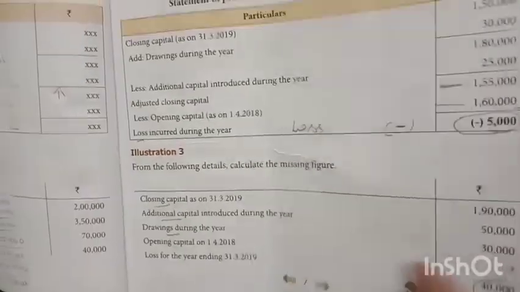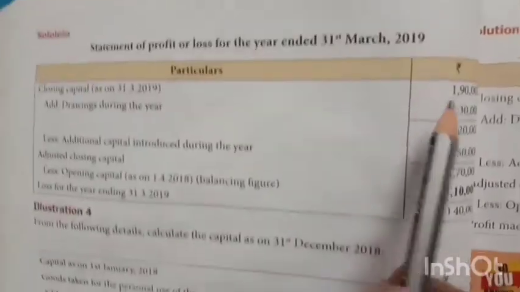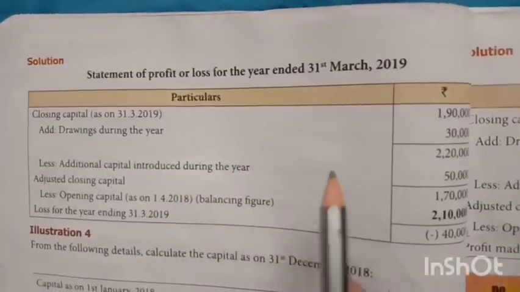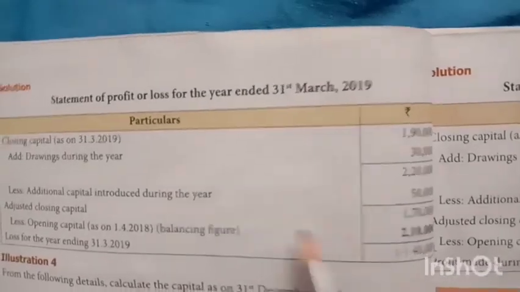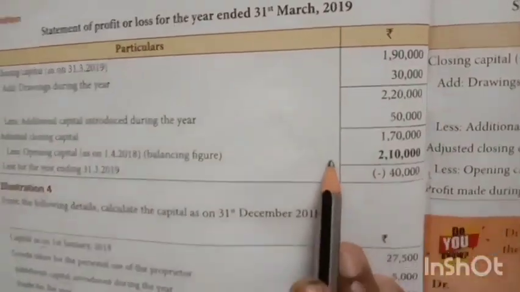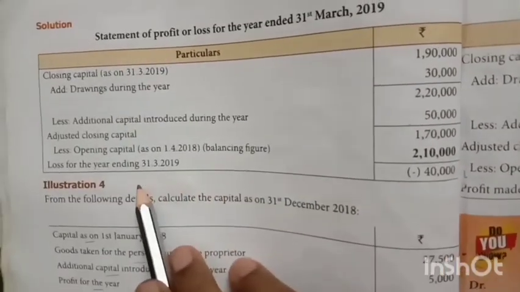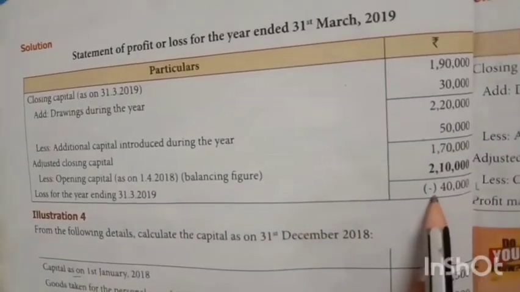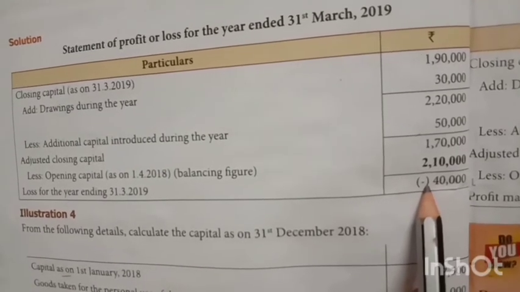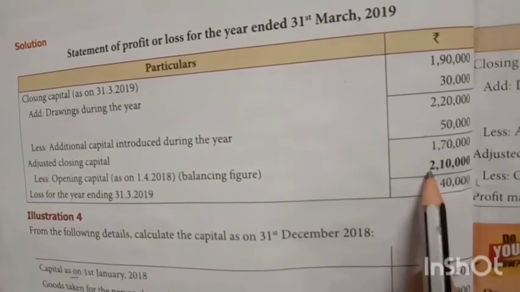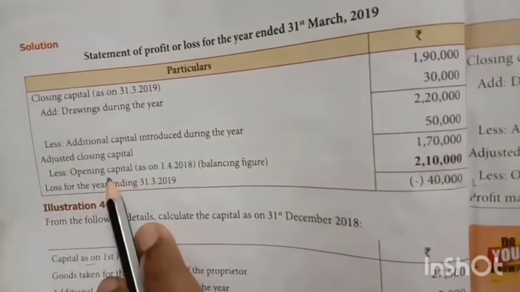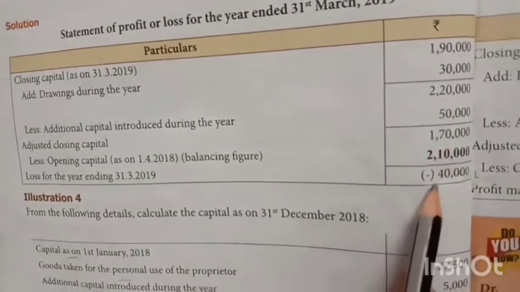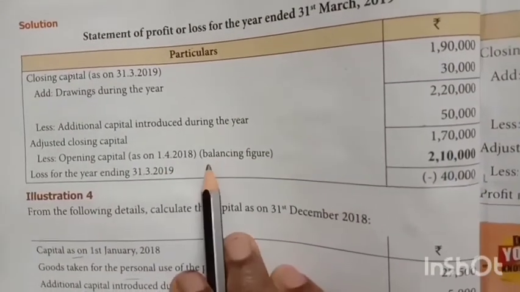Now let us see the explanation. Here closing capital 1,90,000 as usual format. Drawings should be added, additional capital should be deducted. We are getting adjusted closing capital. Okay, so here only the loss we are having in the question. So put the amount, loss 40,000. So how can we get the opening capital? By adding 1,70,000 and 40,000 we can get the opening capital.